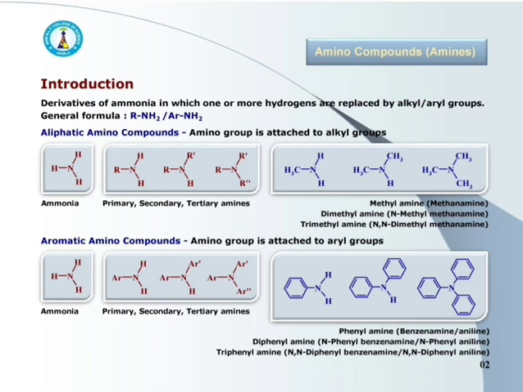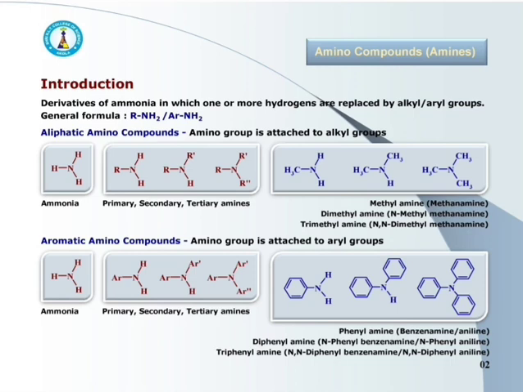These aliphatic amino compounds are further classified as primary, secondary, and tertiary according to the number of alkyl groups attached to the nitrogen. Here, according to the number of alkyl groups attached to the nitrogen, aliphatic amino compounds are classified as primary, secondary, and tertiary amino compounds. See the examples given here.